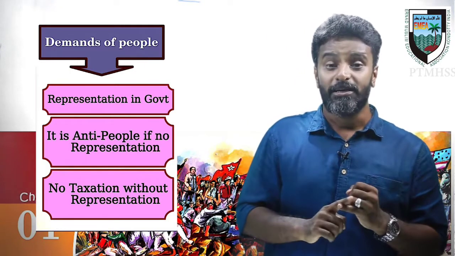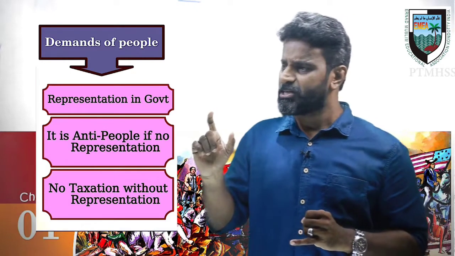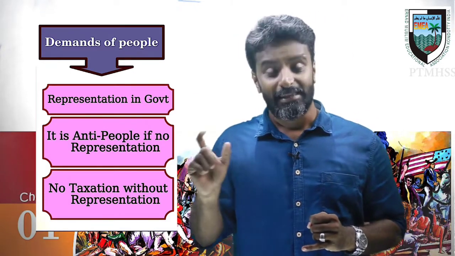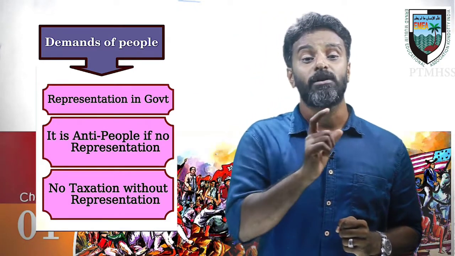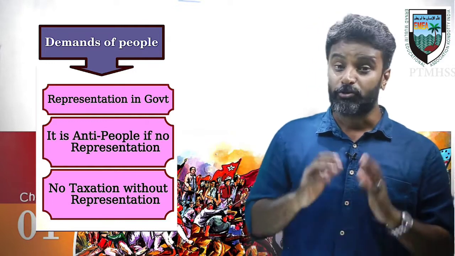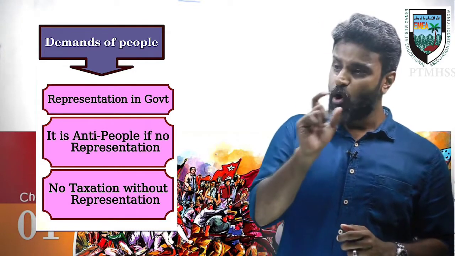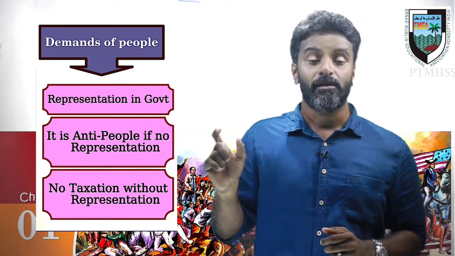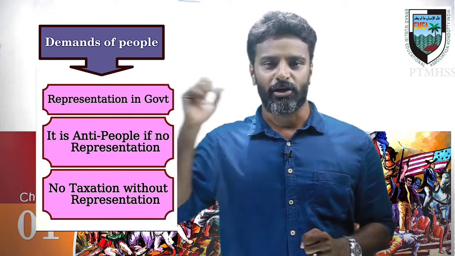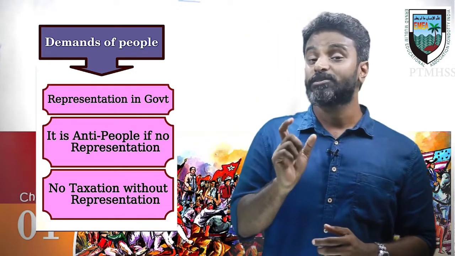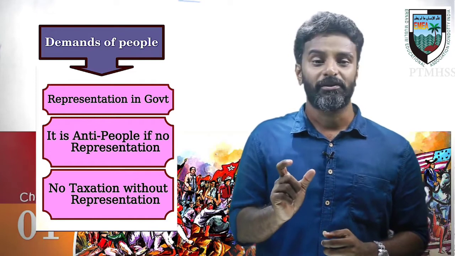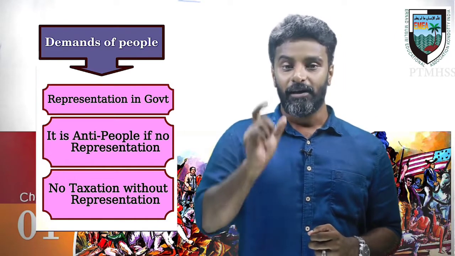The second one is that no representation in the government is anti-people. And the third one, they were not ready to pay tax without representation in the government. This was the main demand meant by this slogan.